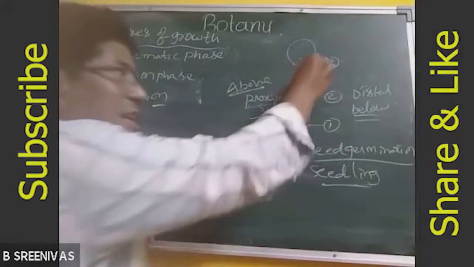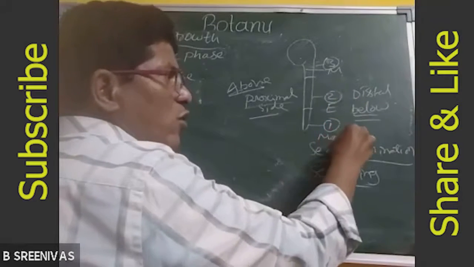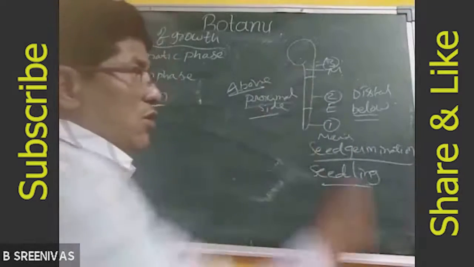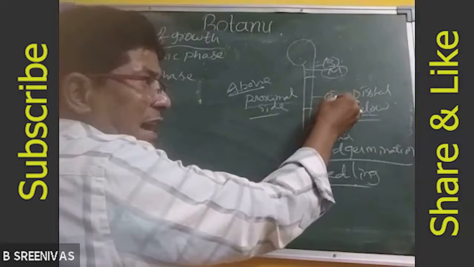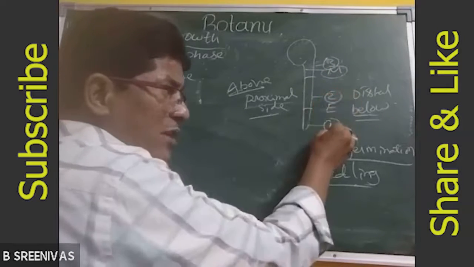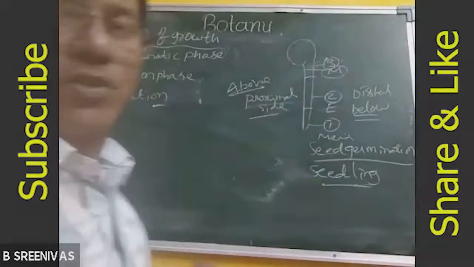Okay? So here it is the maturation zone, elongation zone, meristematic zone. For the maturation zone, the distal zone is elongation, and for elongation, the distal zone is the meristematic. So you take the lower zones and upper zones.